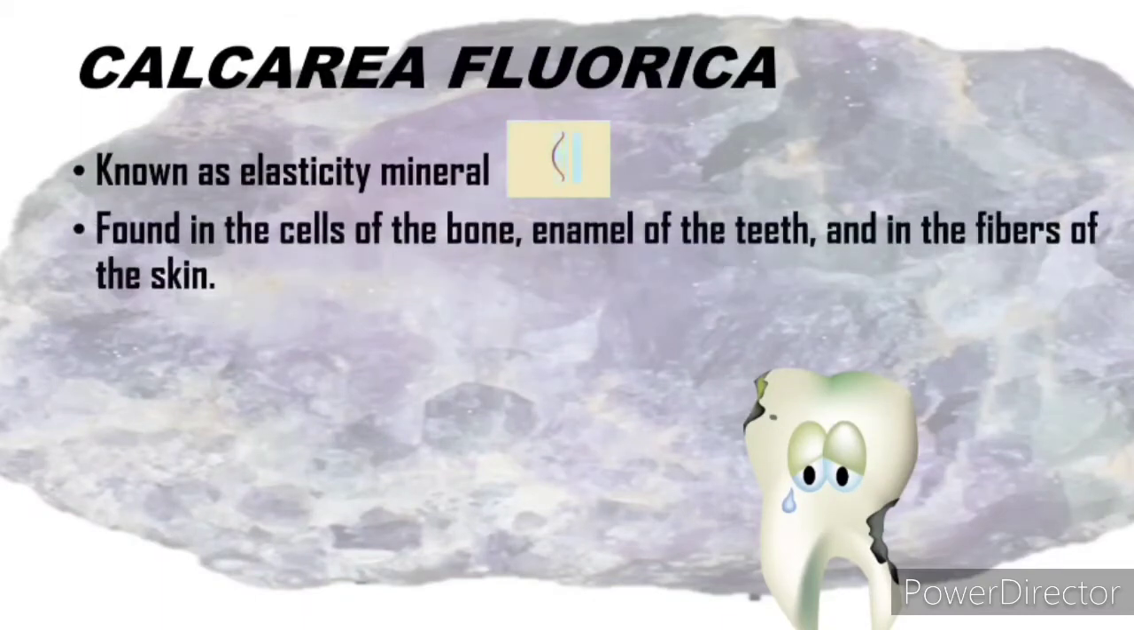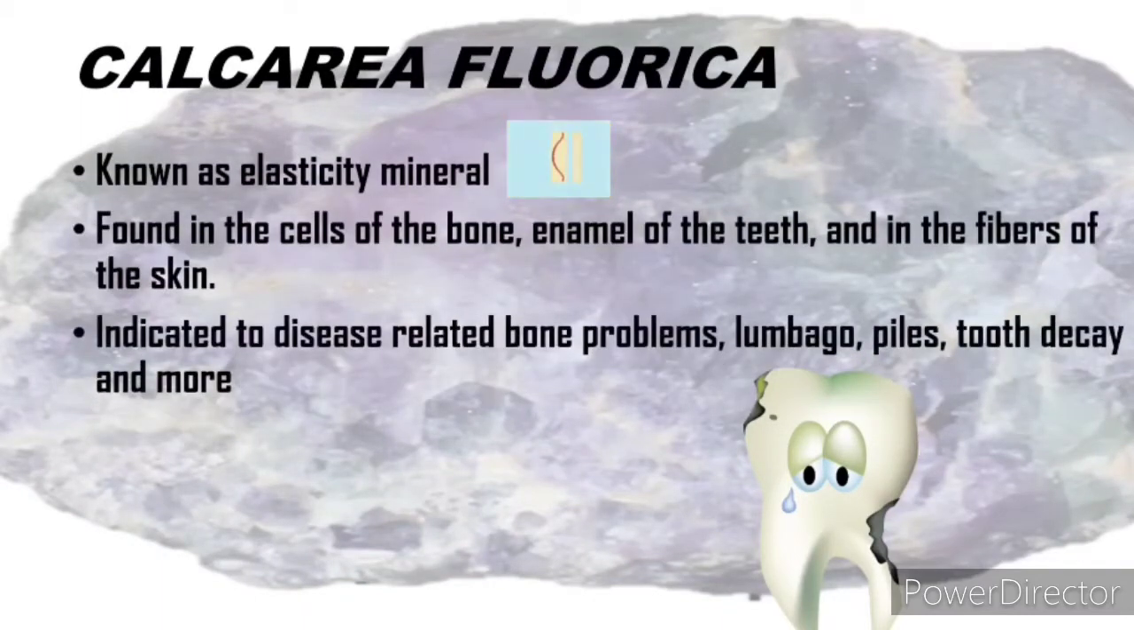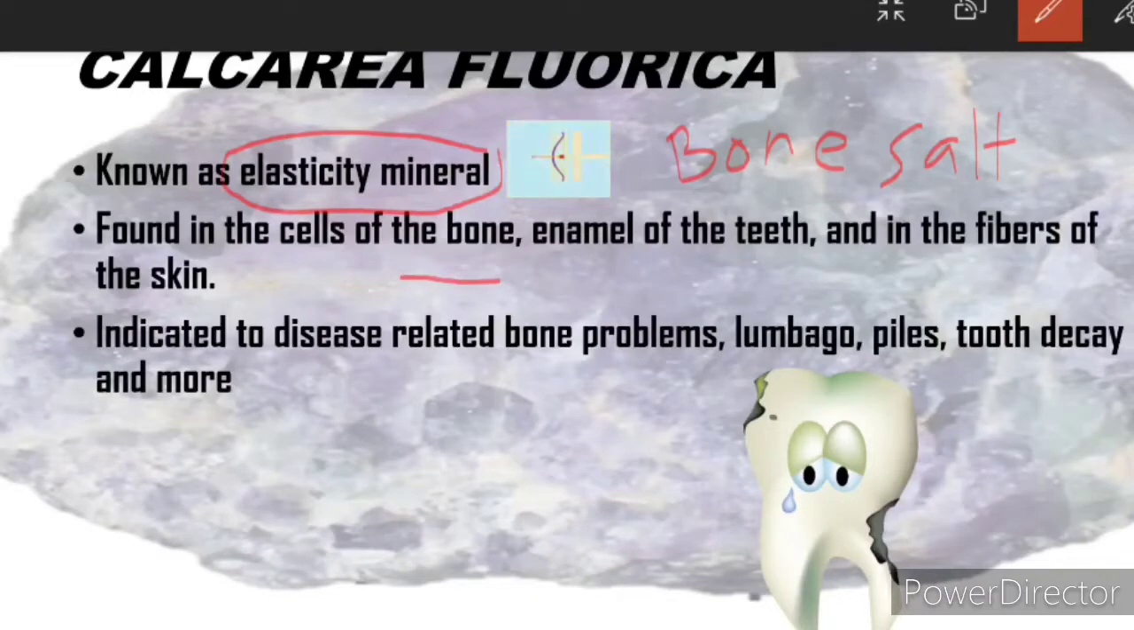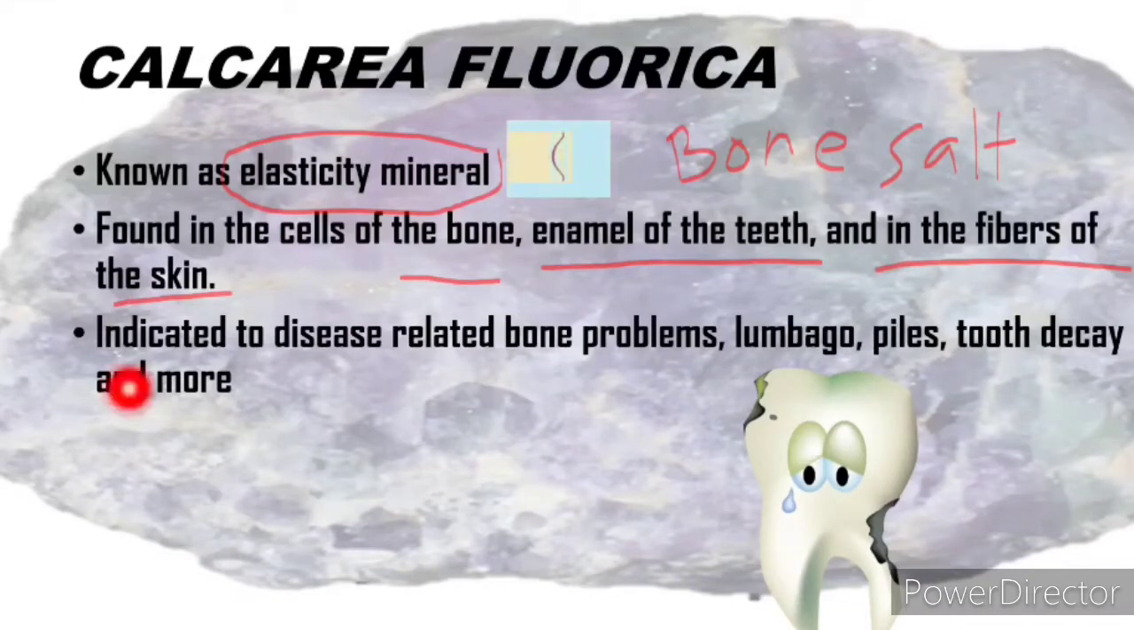First biochemic remedy is Calcarea fluorica. Calcarea fluorica is known as elasticity mineral. It is also known as bone salt. It can be found in the cells of the bone, enamel of the teeth, and in the fibers of the skin. This remedy is indicated for diseases related to bone problems, lumbago, piles, tooth decay, and many more.